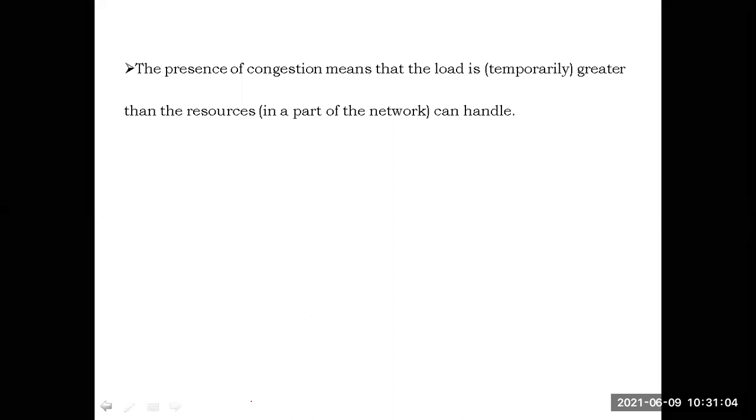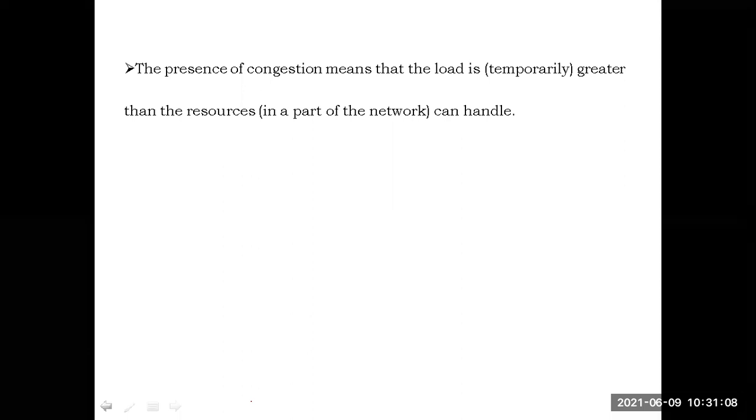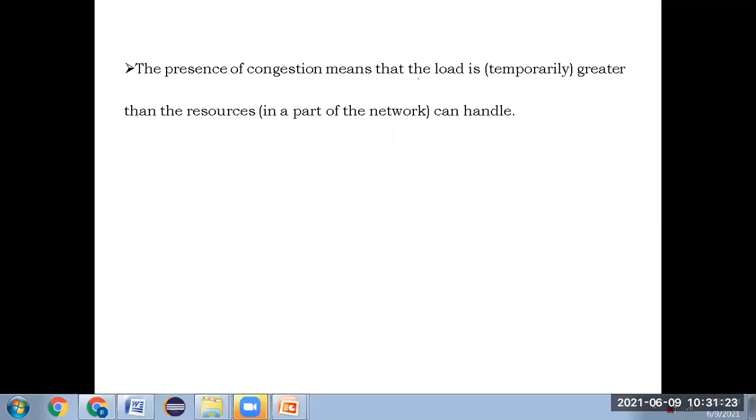Congestion means the load in the network is more than the resources available in the network. Like a traffic jam, if the roads are small and less available than the number of vehicles, we will get a traffic jam. That is the thing.